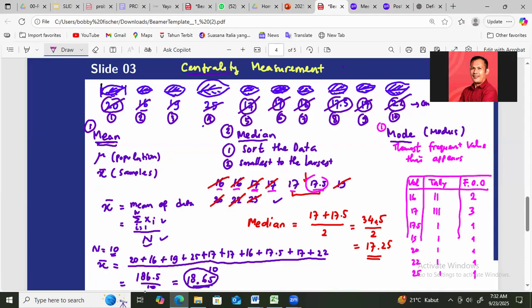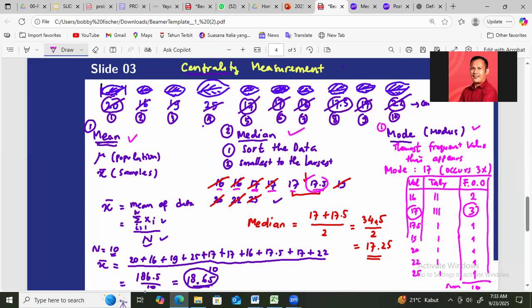If you sum up the total, you get 10 data. So which value occurs the most? The value that occurs the most, 3 times, is 17. So in this case, the mode of this data is 17, which occurs 3 times.